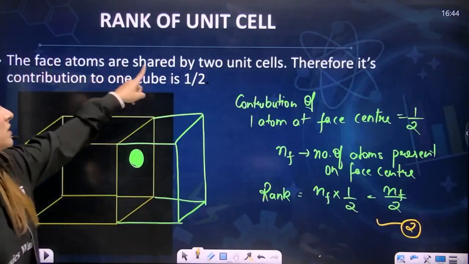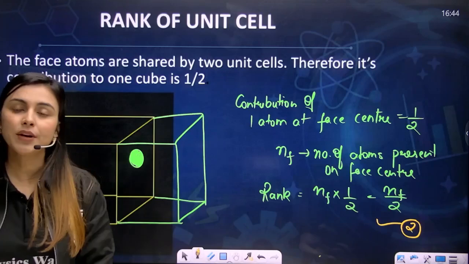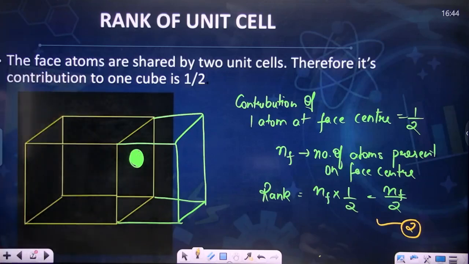The face atoms are shared by 2 unit cells. Therefore, its contribution to 1 cube is 1 by 2. You can write this down. I hope you've written it.